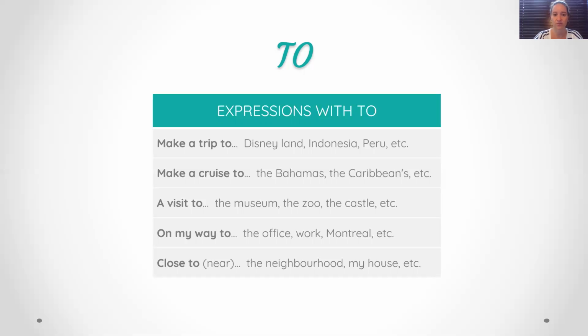So we can make a trip to Disneyland, Indonesia, Peru, Florida, etc. To make a cruise, you go on the boat to the Bahamas, the Caribbean, and a visit to. So we can have a visit to the museum, to the zoo, to the castle, whatever the visit, it's a visit to. And we have the expression on my way to. So on my way to the office, to work, to Montreal, etc.